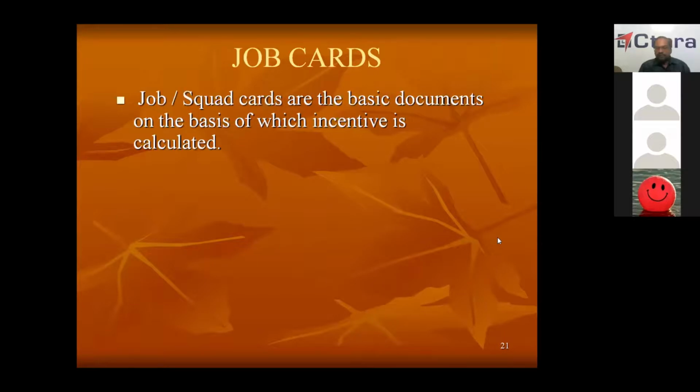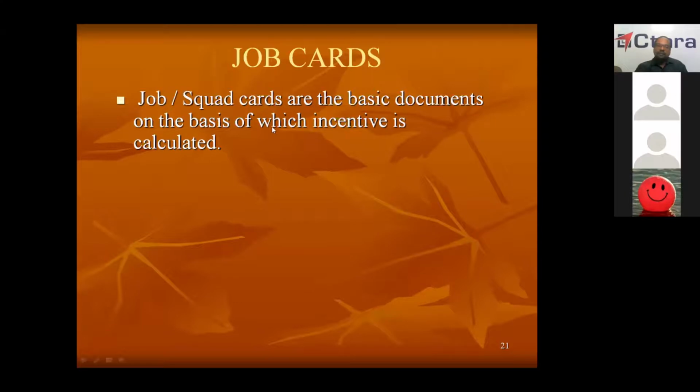Job cards. See, these are the production documents, basic documents based on which incentive is calculated. Each worker will be given a job card. If you are giving one individual job to a worker, you will give a job card. If you are giving one job to a group of workers, you will give a squad card. In the job card, the time allowed for the job will be there, and the worker will punch in when he starts the work and punch out when the work is finished. So that will be the time taken by the worker. This is the document for calculation of the incentive.